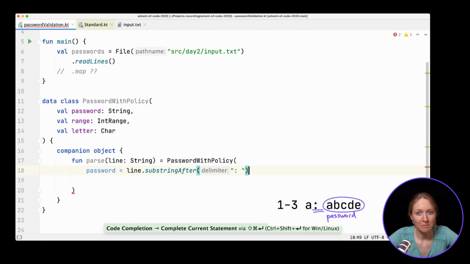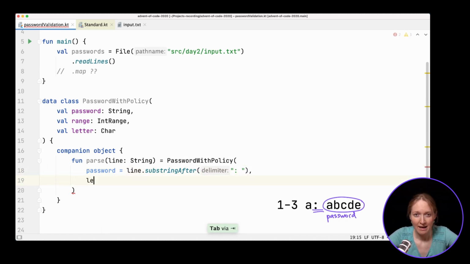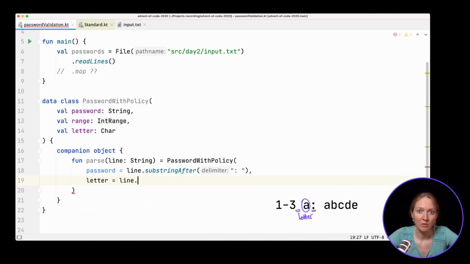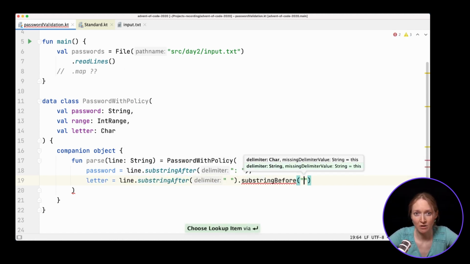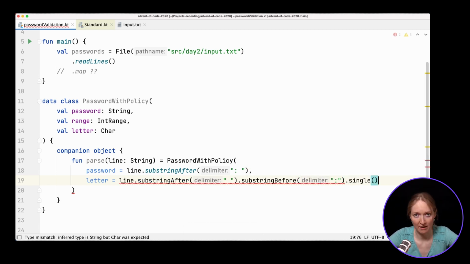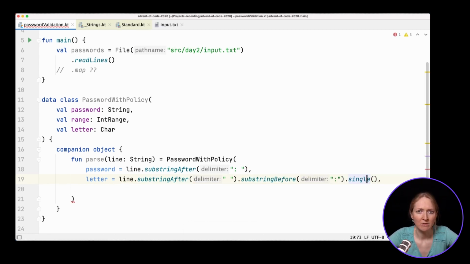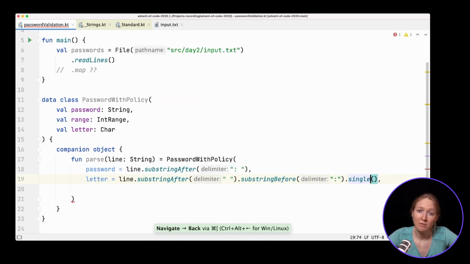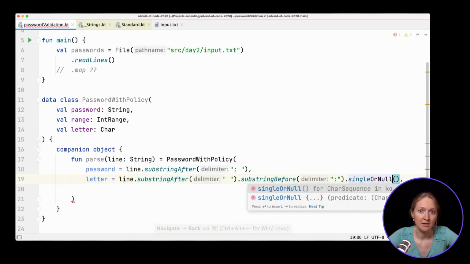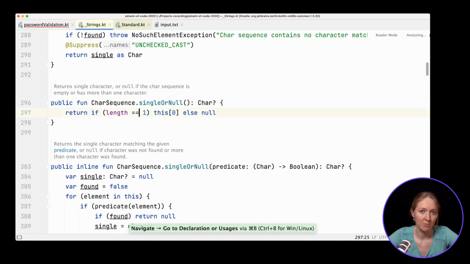The password is a substring that goes after the colon. The letter is a substring going after the white space and before the colon. PasswordWithPolicy expects a character here, so we should call the single function which returns the character. We assume that our input is correct. If not, single call will throw an exception. But we can also use singleOrNull that returns null if the string is empty or contains more characters.